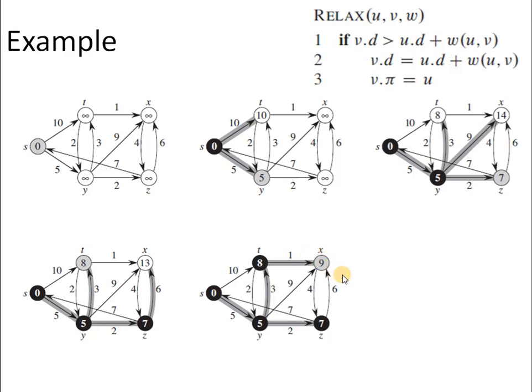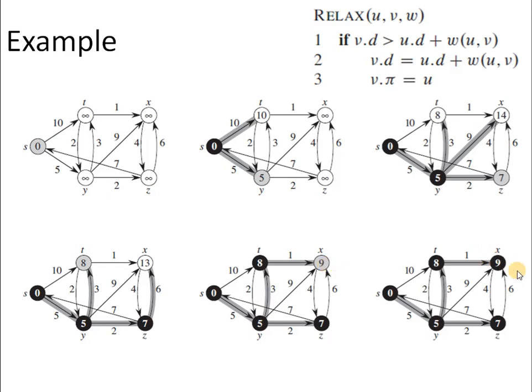This will happen by updating the pi attribute corresponding to vertex X. And finally, there is a single choice left, that is X. So at the end, we will pick X. The shortest distance from source S to Y is 5. For S to T, the shortest distance comes out to be 8 via vertex Y. Then to reach X, the distance to be traveled is 9, and the path is S, Y, T, X. Similarly, the last vertex Z is reachable from source vertex S at a distance of 7, and the path to be followed is S, Y and Z. So this is the basic execution of Dijkstra's algorithm.